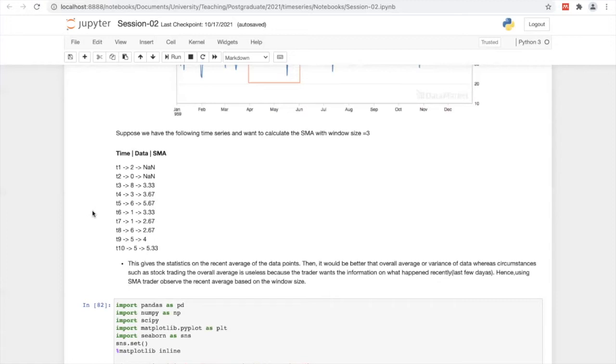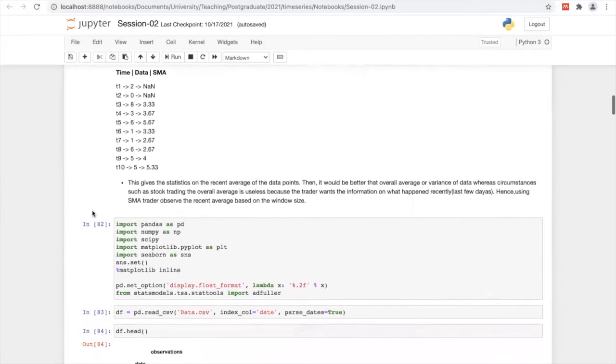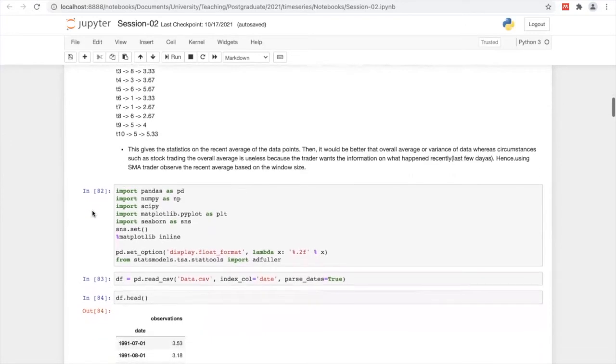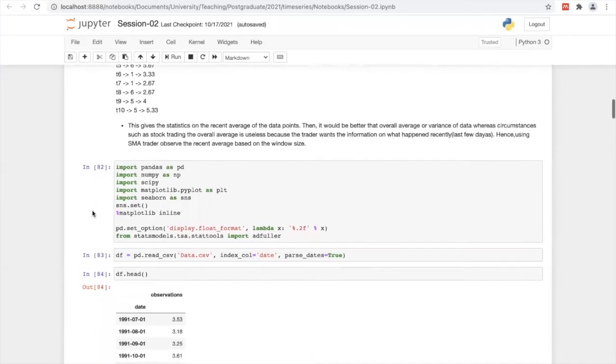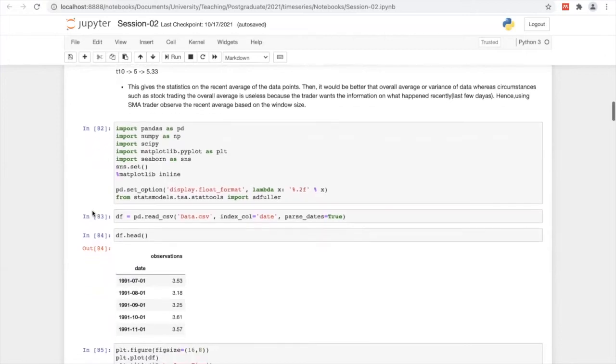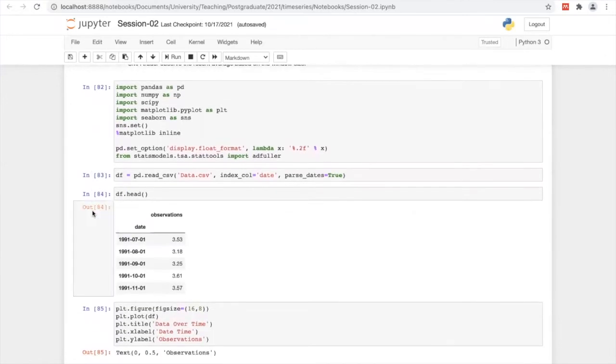So this is the first approach, simple moving average. And let's see how we code or practice this simple moving average using Python code. That's what you actually want to do, right? This is the previous code base that we discussed last lecture. The same data set I have used here as well.